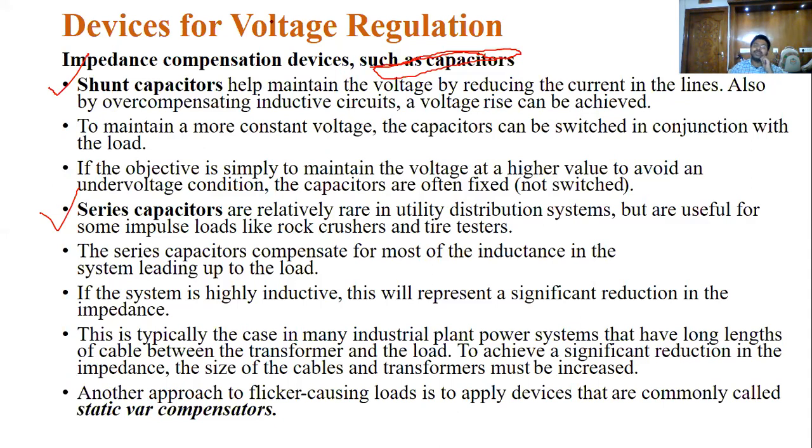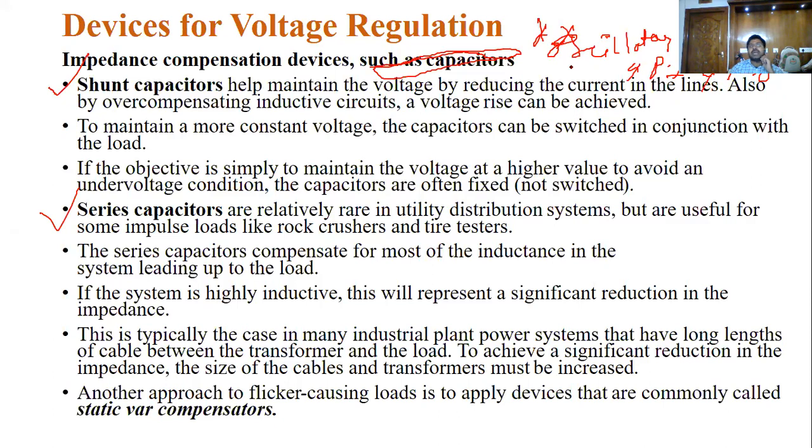What will happen? Shunt capacitors improve the voltage regulation, but because of the shunt capacitor effect, it produces oscillatory transients in the system. Why is it used in the system? To improve the power factor and the voltage regulation. But because of this, it produces oscillations in the system. So every device causes some losses in the power system.